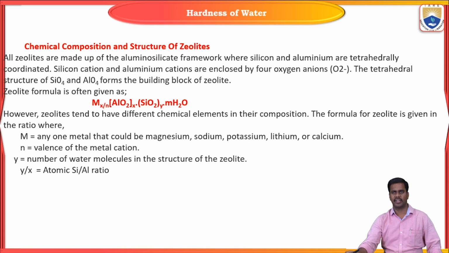Zeolites tend to have different chemical elements in their composition. The formula for zeolite is given as a ratio, where M is any one of the metals, which could be magnesium, sodium, potassium, lithium or calcium. N is the valency of the metal cation and Y is the number of water molecules in the structure of the zeolite. So Y by X is equal to the atomic silicon by aluminum ratio. Y by X indicates the silica aluminum ratio.